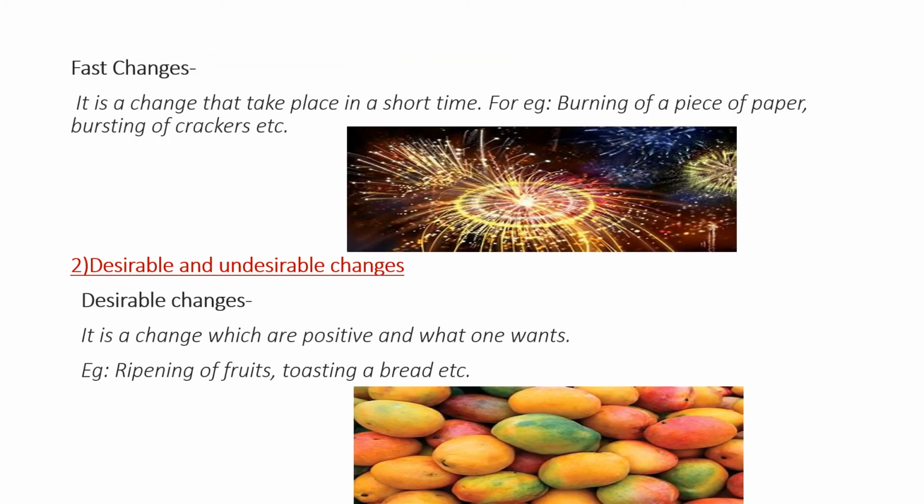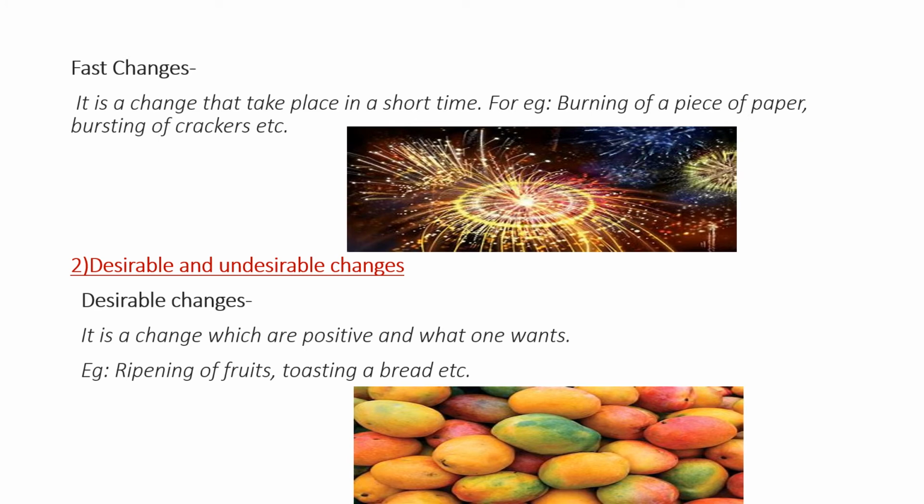Now come to fast changes. It is a change that takes place in a short time. Within a minute, within a second, this change will take place. For example, burning of a piece of paper and bursting of crackers. In the festival of Deepavali, you must have burst crackers. You have seen how quickly it bursts, how quickly the change occurs. And another example, burning of paper. When you burn a piece of paper, you can find it burns very easily, and in a minute it will change into ashes.